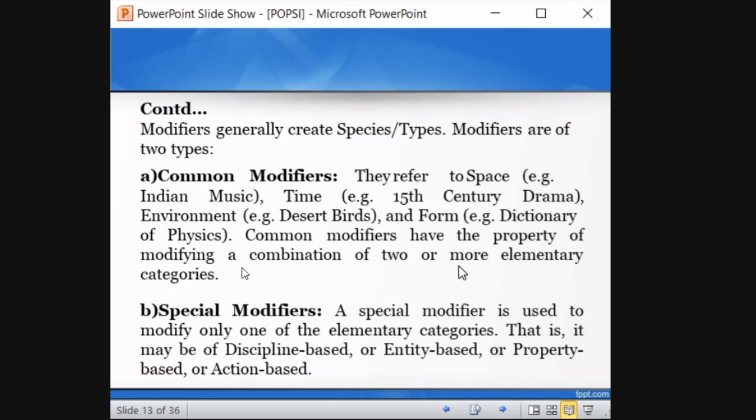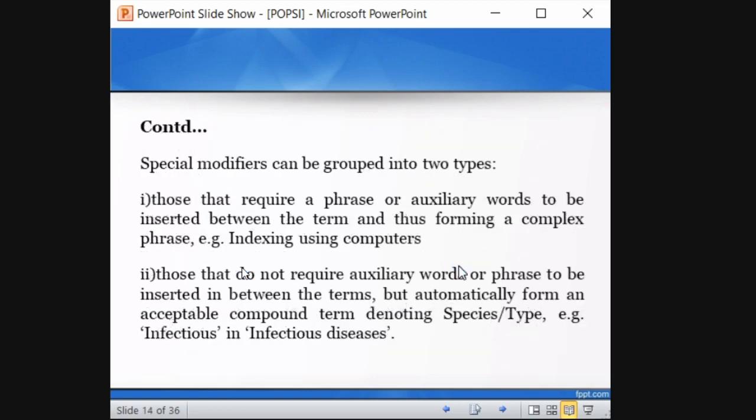So what do you mean by special modifiers? It is used to modify only one of the elementary categories. If it is two or more, it is common. If it is one, it is special. We will see that. It may be discipline, entity, property or action based, whatever it is. Special modifiers are again divided into two types.